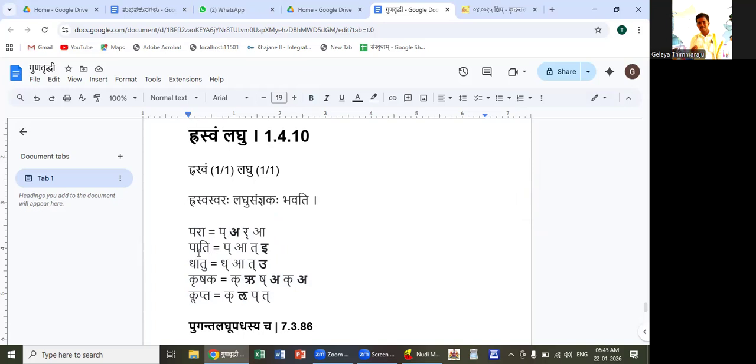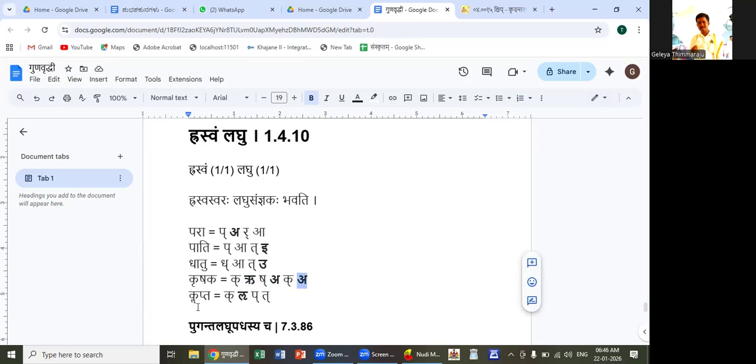In pati, ikara after takara is rasvaswara, so it qualifies to be called laghu. In dhatu, ukara after takara is rasva. In krushaka, all the swaras present in the word are rasva only, so all are called laghu.